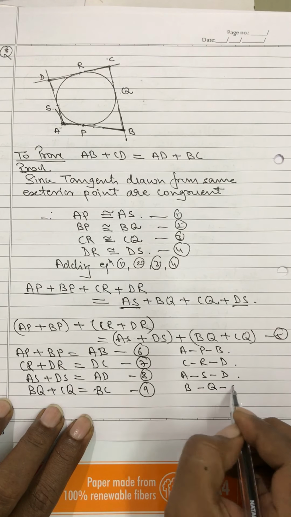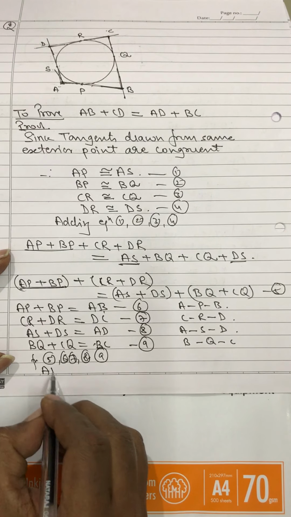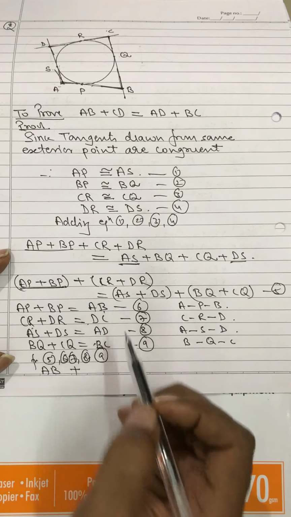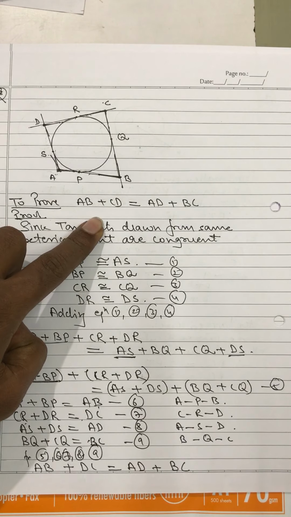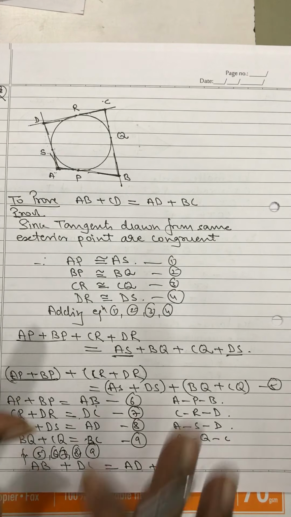From 5, 6, 7, 8, 9, instead of AP plus BP, I'll write AB. CR plus DR, I'll write DC. This is what it is. In this case, it was a quadrilateral. That's why we got it in this fashion. The same fashion and the same question you will have to follow with question number 11.